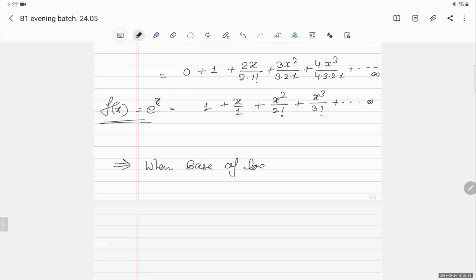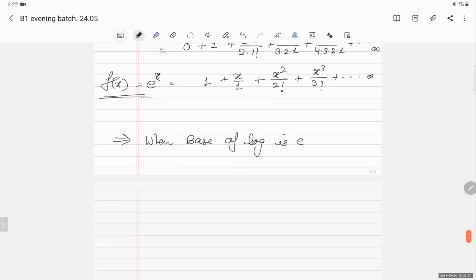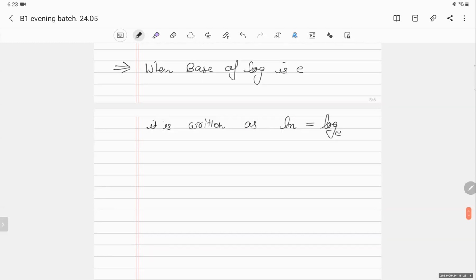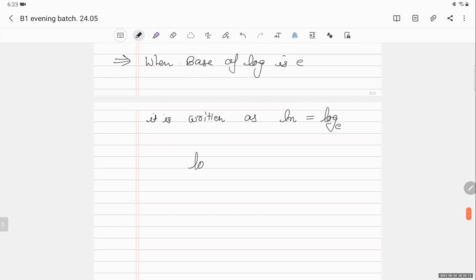When the base of log is e, it is written as ln. This is the symbol. इस ln का मतलब होता है log when base is e. Suppose someone says that ln x equal to y, तो इसका मतलब क्या हुआ? e raised to the power y equals x.